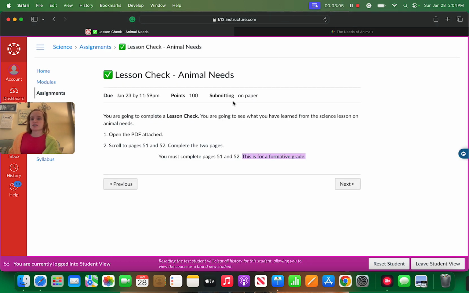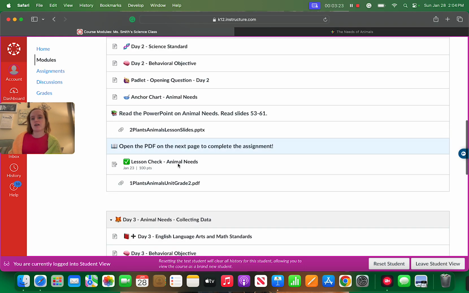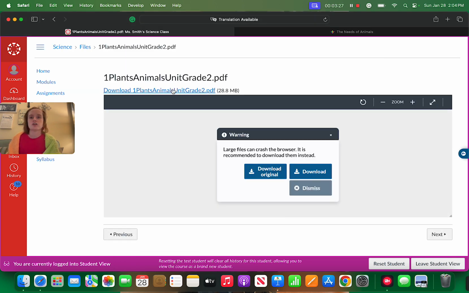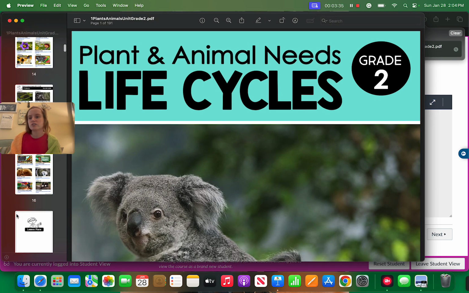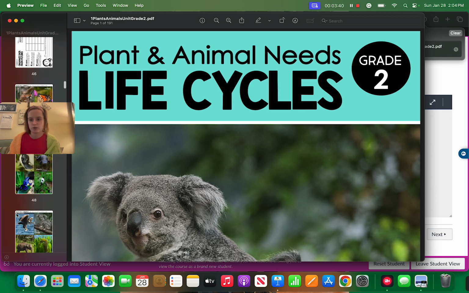Lesson check. Scroll to pages 51 and 52. Please note that just like day 1, this is for a formative grade. We're going to our modules. Remember that it's going to be like day 1. The file is too large, so you're going to click the blue link. It is a PDF. You are going to scroll to page 51.